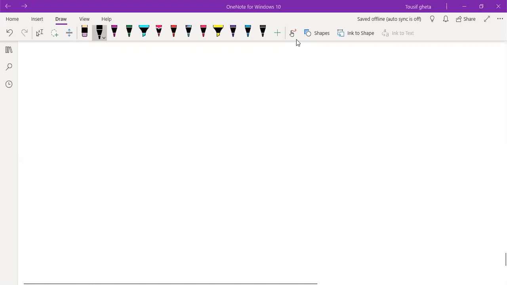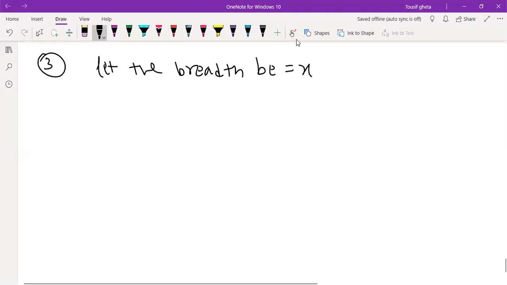So, what questions are available with me? Start from the third. According to question number three, it is: is it possible to design a rectangular mango grove whose length is twice its breadth? Length is twice the breadth. So let the breadth be x. That is the mango grove question, in quadratic equations.